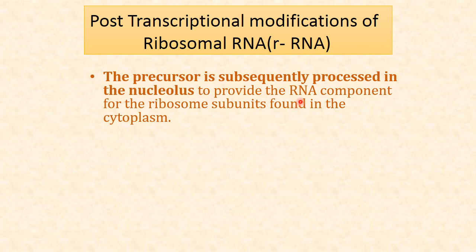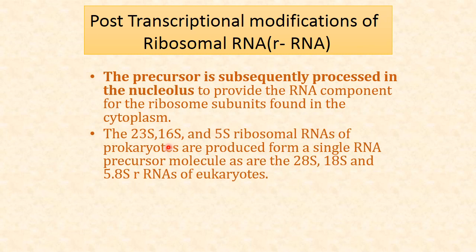The precursor is subsequently processed in the nucleolus to provide the RNA component for the ribosome subunit found in the cytoplasm. So it takes place inside the nucleolus. Then 23S, 16S and 5S ribosomal RNA of prokaryotes are produced from a single RNA precursor molecule, as are the 28S, 18S and 5.8S RNA of eukaryotes.